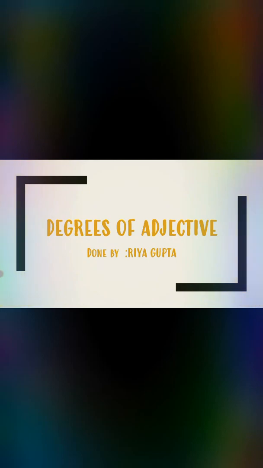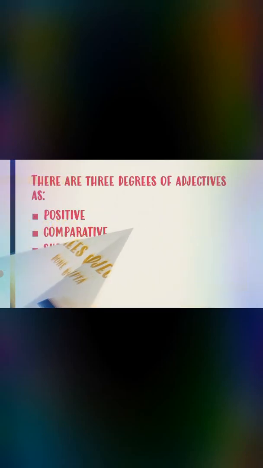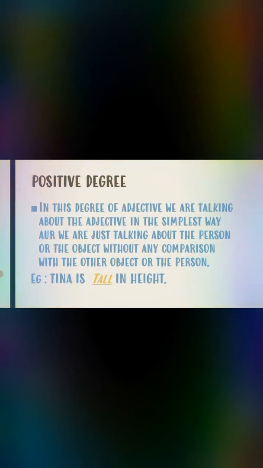So today I am going to teach you degrees of adjectives, what they are and what their types and kinds are. So let's begin. There are 3 degrees of adjectives: positive, comparative and superlative. Firstly, we are going to explain the positive degree.